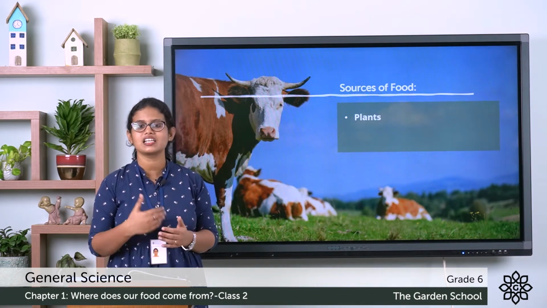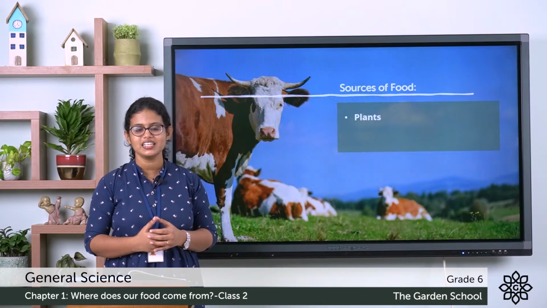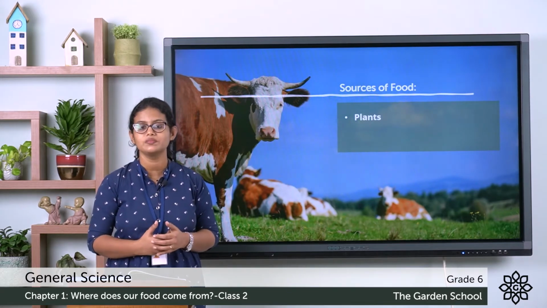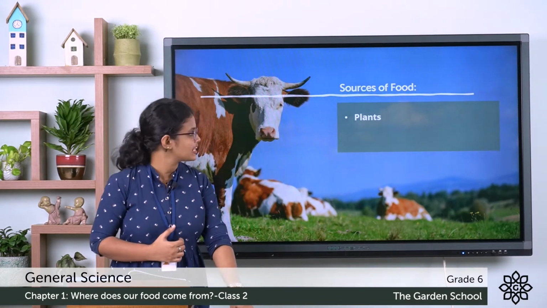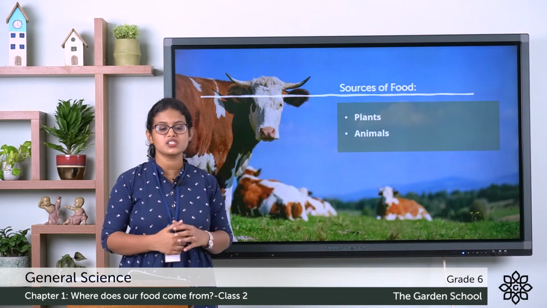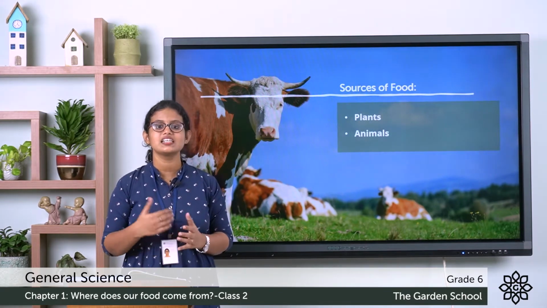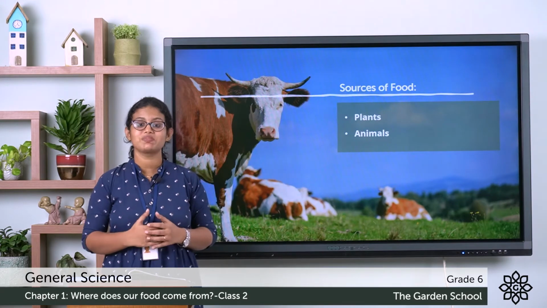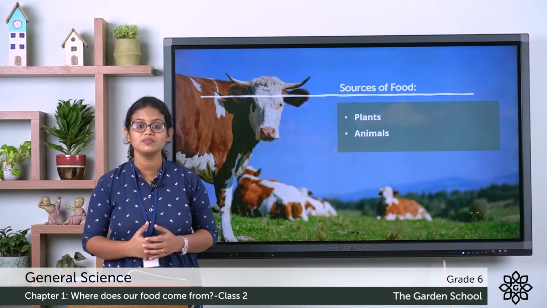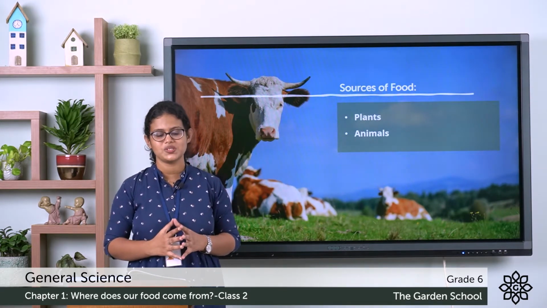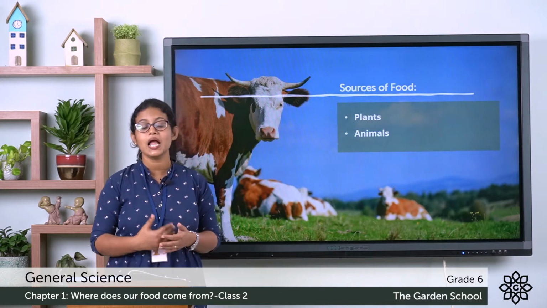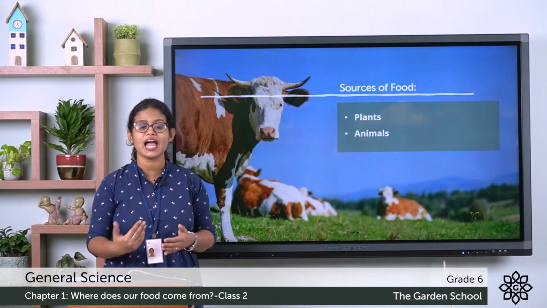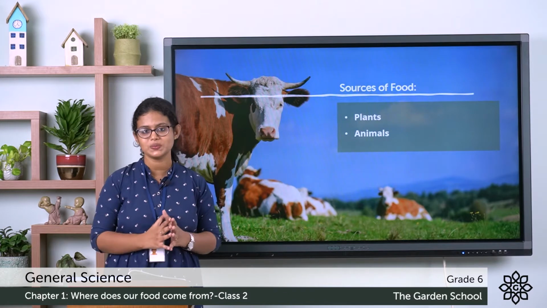In the last class, we discussed the food that we obtain from plants. And today, the second source, that is animals. We obtain food from animals also. So, we depend on plants as well as animals for our food.